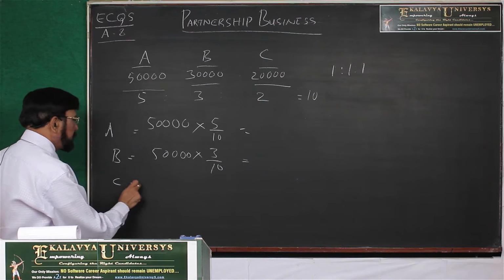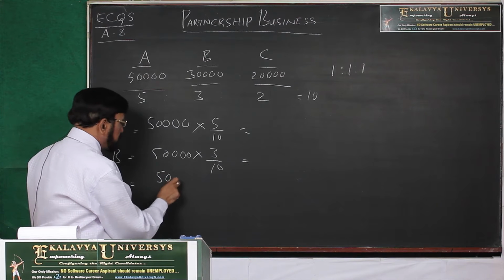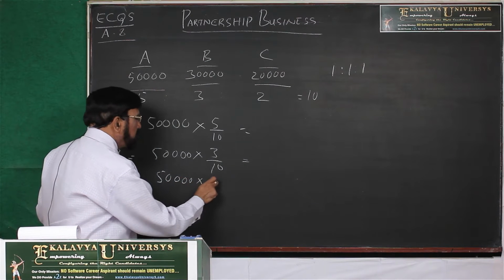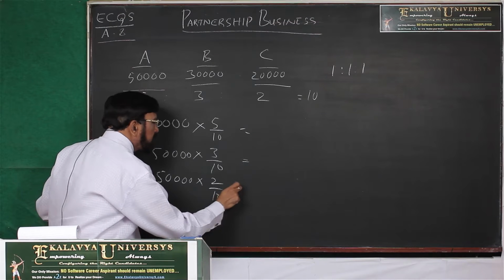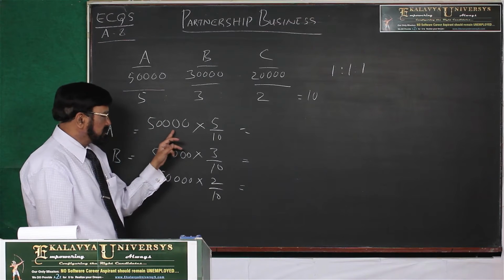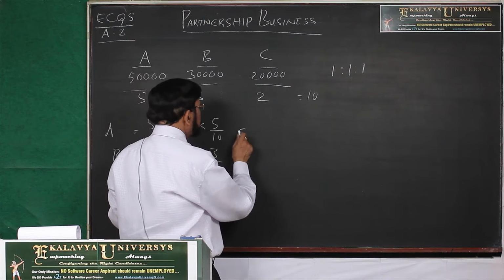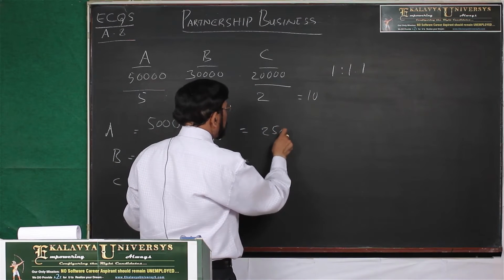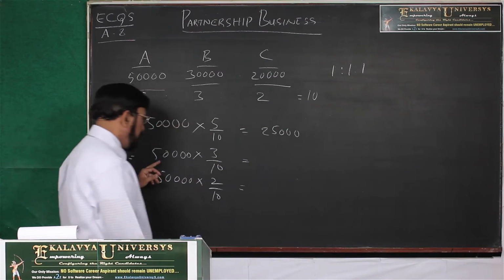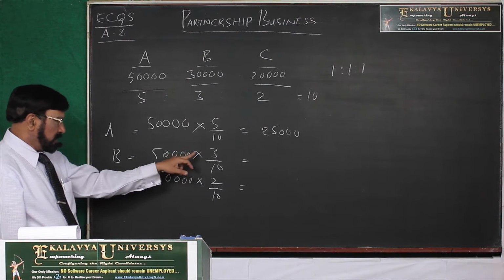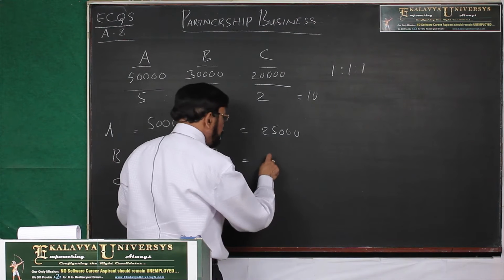And C's share of profit is 50,000 into 2 by 10. Always you have to calculate like this. Then 10 goes, this is 25,000. And next 10 goes, 5,000 into 3, 15,000.